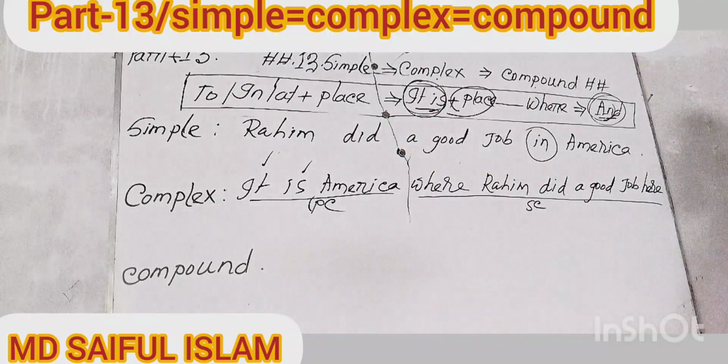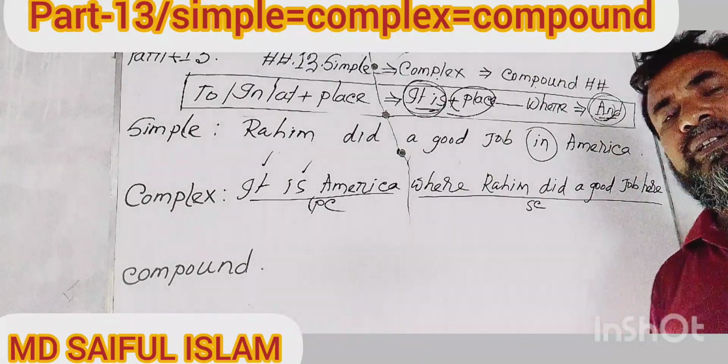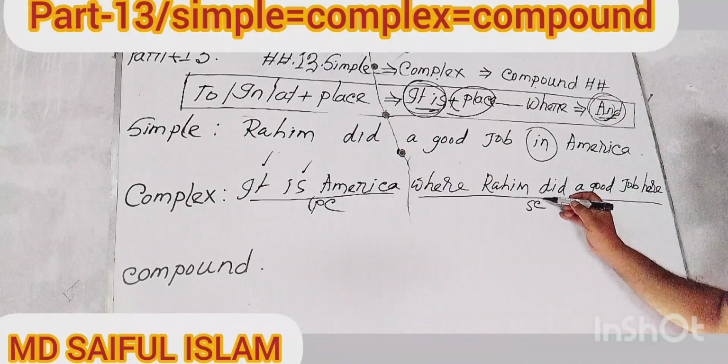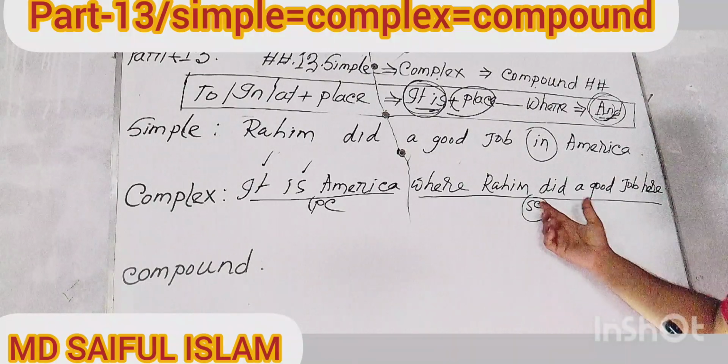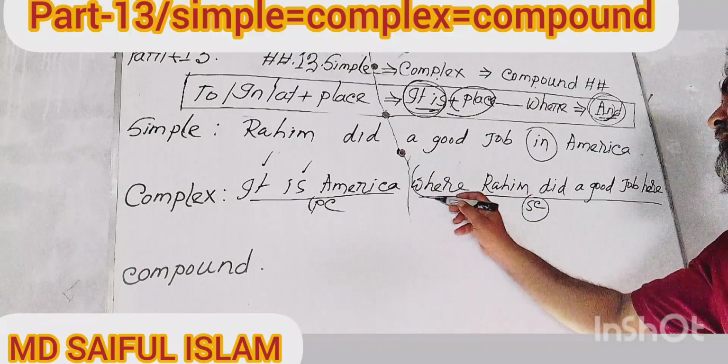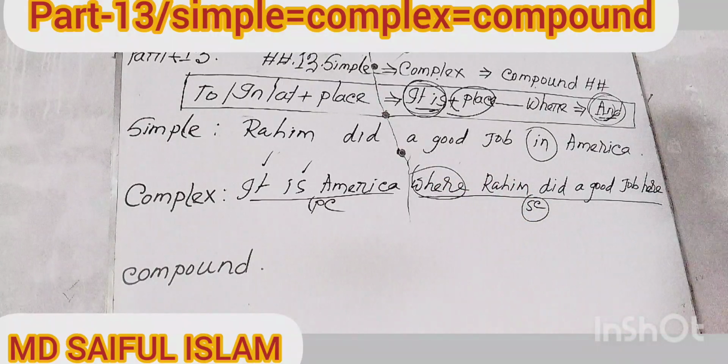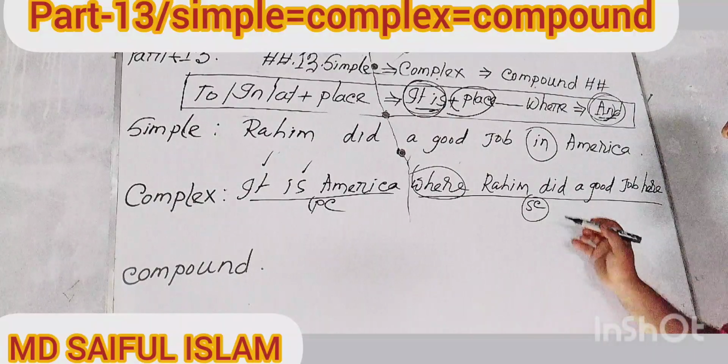In this sense, this portion is a principal clause, and the other portion is a subordinate clause, because in my previous classes you were told that if any clause starts with a subordinate marker, here "where" is a subordinate marker. You know that from my previous classes, my dear learners. So in this sense, this portion is a subordinate clause.